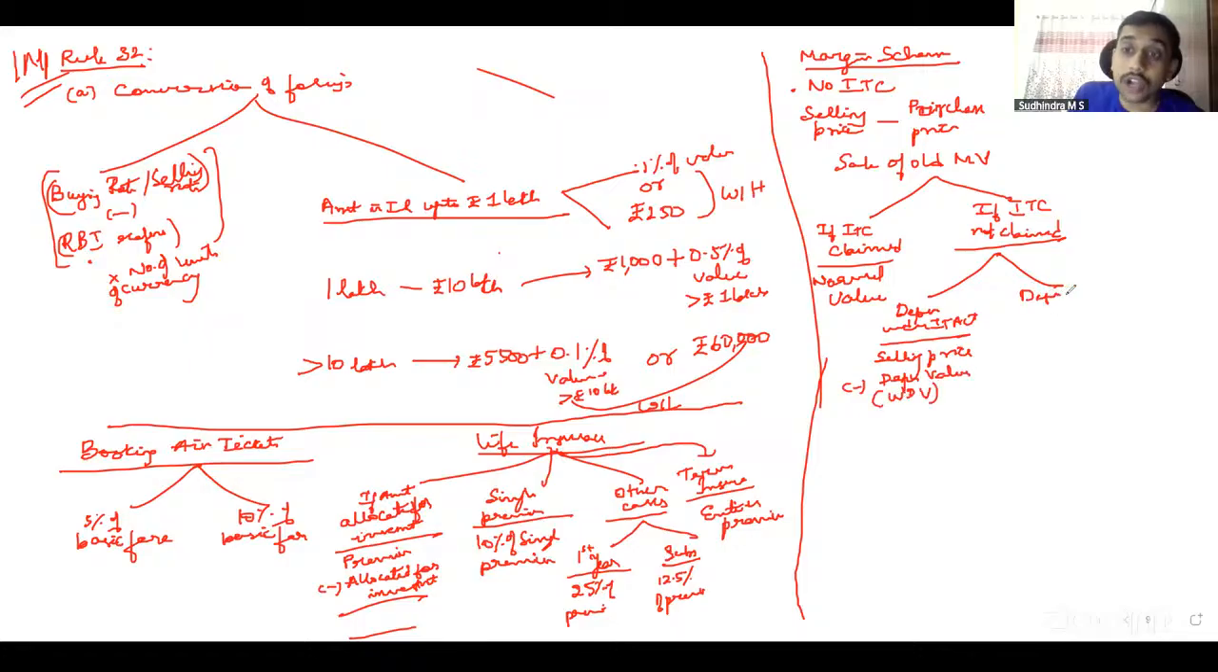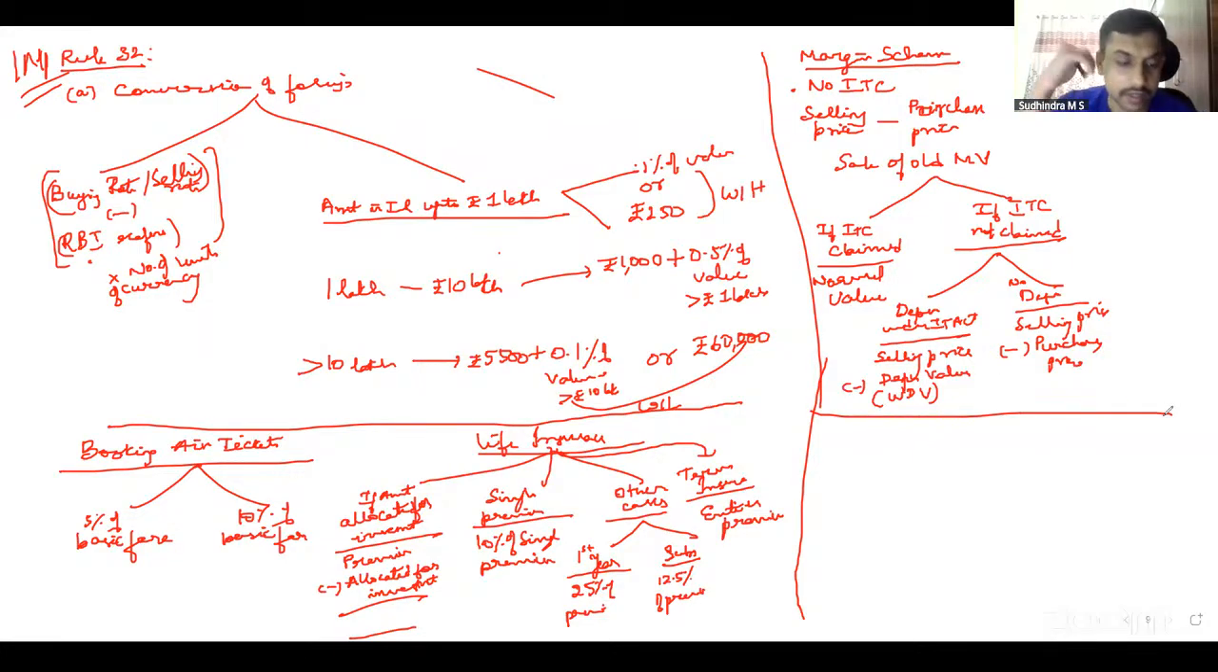Depreciation under the Income Tax Act, if not claimed, if there is no depreciation under the Income Tax Act, then selling price minus purchase price actual would be the value of supply. In case of tokens, vouchers, coupons, stamps, etc., it's the redeemable value itself, the value of supply.